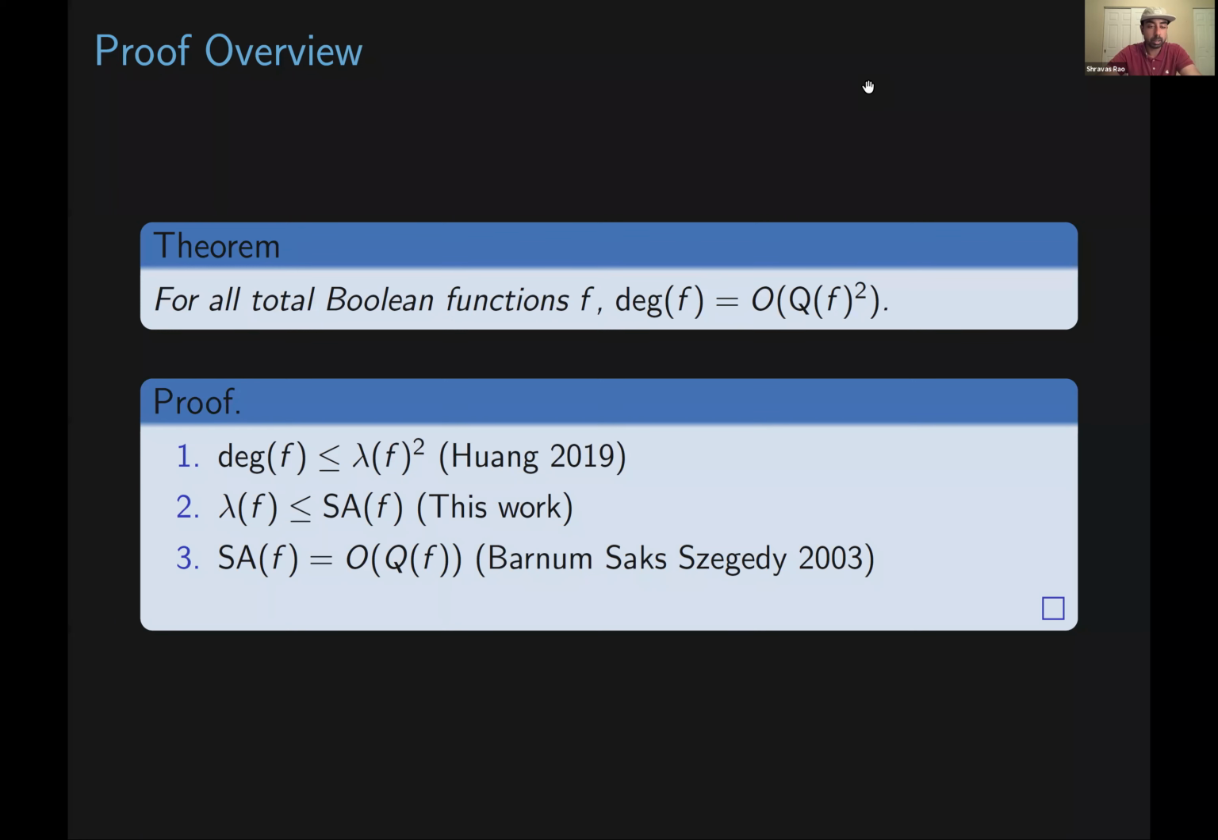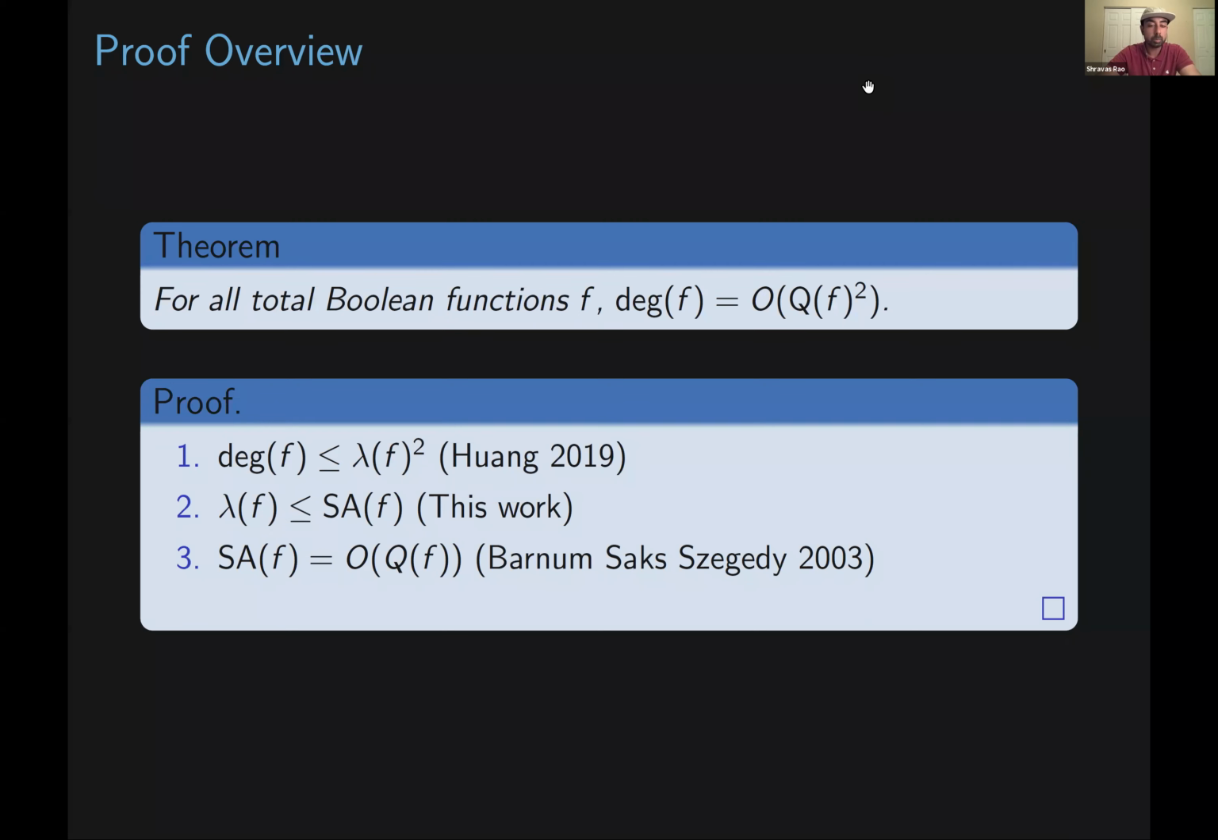What we show in this work is that the spectral sensitivity of f is bounded above by the quantity you get from applying the spectral adversary method to f. And finally, Barnum, Saks, and Szegedy show that the quantity you get from applying the spectral adversary method to f is bounded above by the quantum query complexity of f. Cool, and all of these combined end up showing that the degree of f is bounded above by the quantum query complexity of f squared.